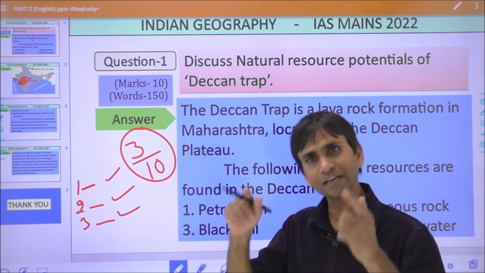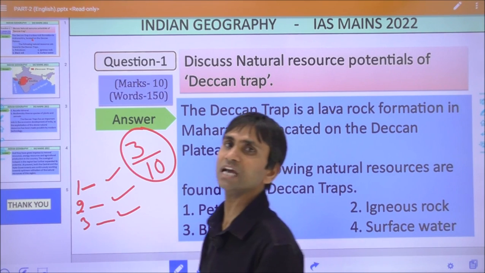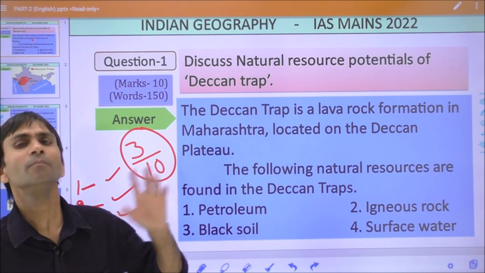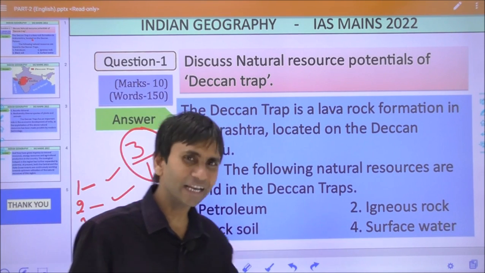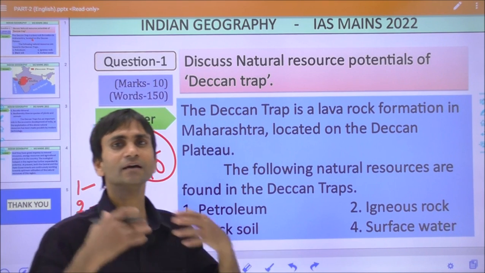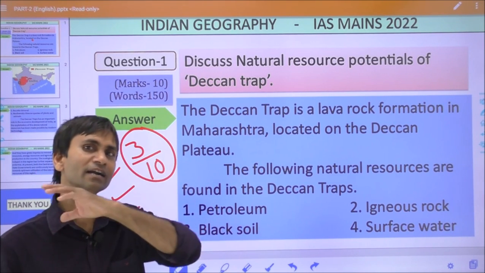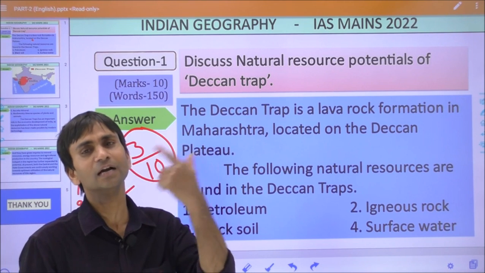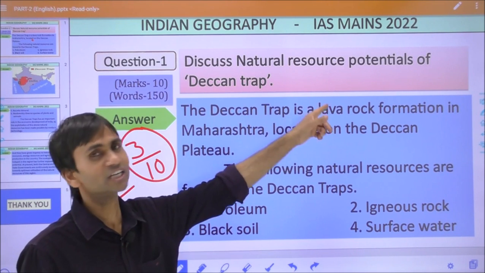So this is the reason why the UPSC has asked this question. Most students have studied what is meant by Deccan Trap, Deccan Plateau, and the relation, that Deccan Trap is simply a part of the Deccan Plateau, but not the potentiality.